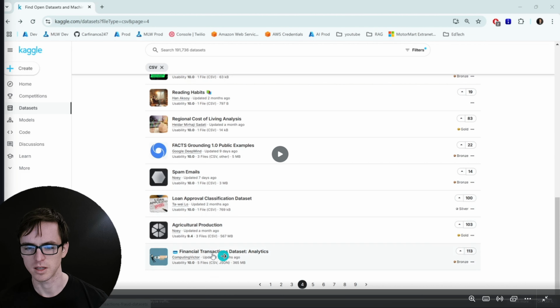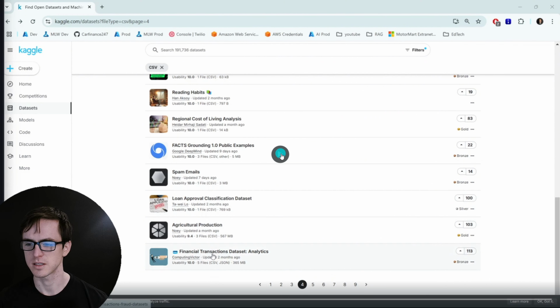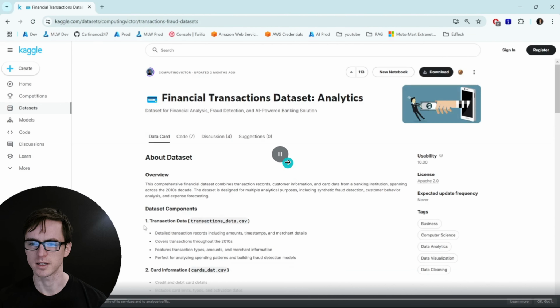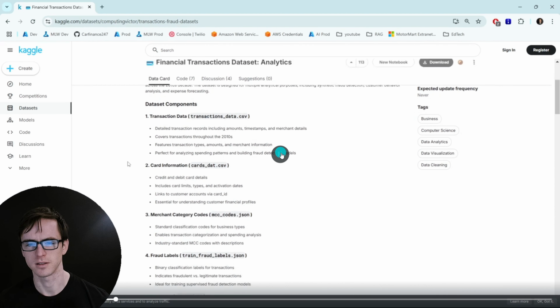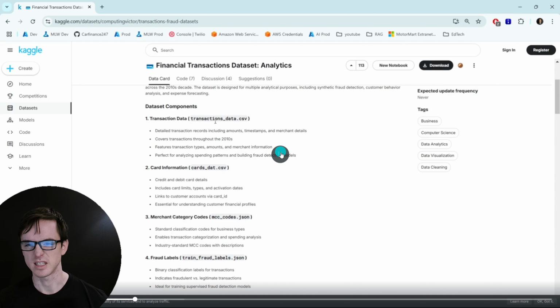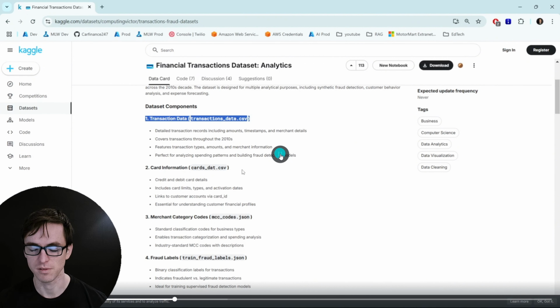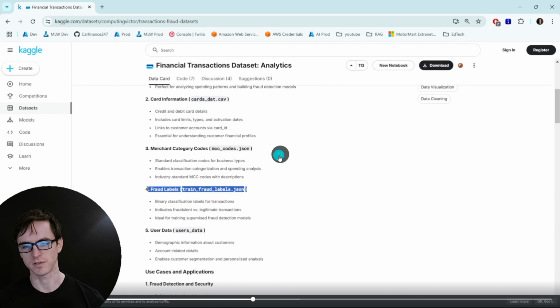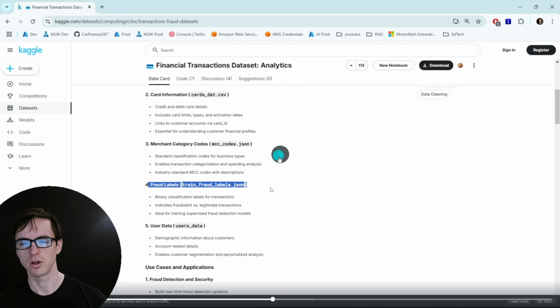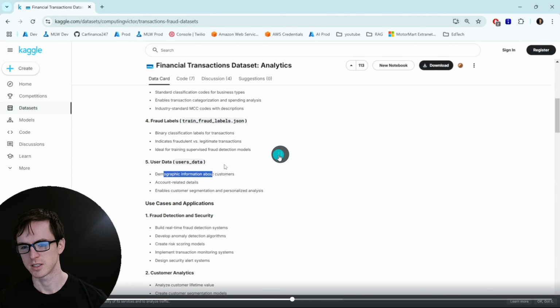So that's the data set that I'm going to be focused on, and we're going to be exploring it in further detail. Let's have a look at it and see what it contains. This is just a quick overview, and you always get this page on Kaggle about the types of data that's in this data set. So we've got transaction level data, some data about cards. We've even got some fraud data if we want to use that for some classification, good for a machine learning problem. And I quite like that it's got some use cases and applications for the data at the bottom, so we kind of know what we're getting ourselves in for. So that's the data set I've gone for.